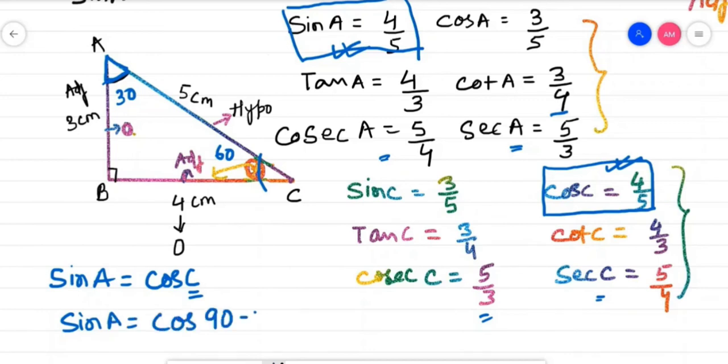So 90 minus A. So sin of theta is always equal to cos of 90 minus theta. Because when we are considering the sine of an angle, it is the opposite side by hypotenuse. Here, sin A is opposite side by hypotenuse. But for angle 90 minus A, that is C, this opposite becomes adjacent. That's why sin A is equal to cos C. That means sin of A is equal to cos of 90 minus A.